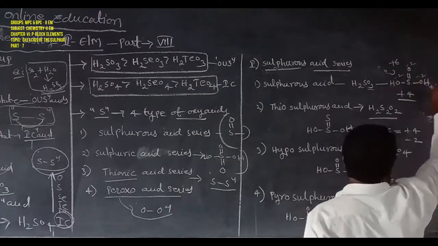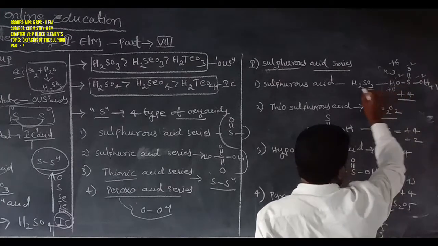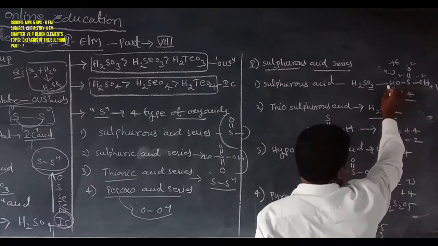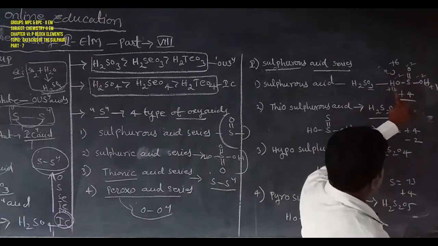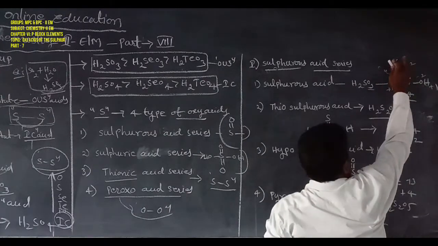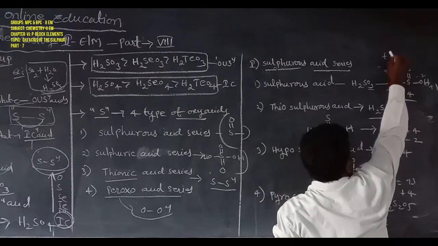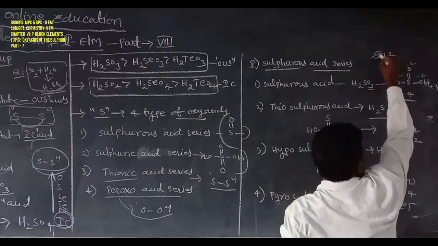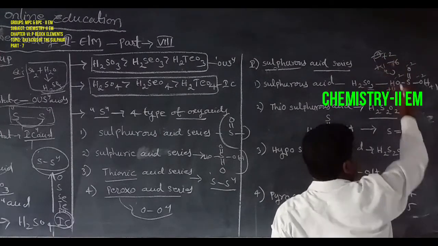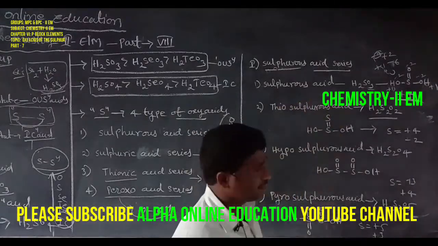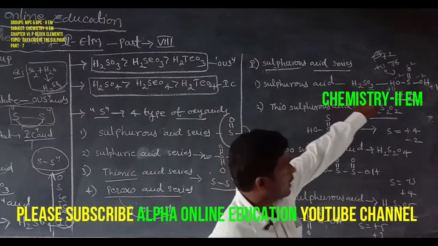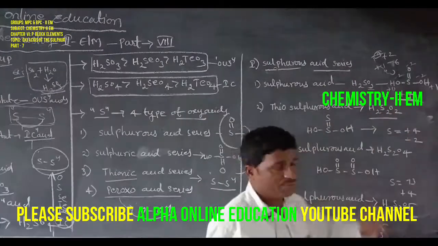Hydrogen oxidation state is +1, and the other hydrogen atom is +1. 2 hydrogen atoms and 1 sulfur atom. So the -6 plus +1 plus +1 gives +2; -6 plus 2 is -4, which turns into a +4 oxidation state of sulfur. That is sulfurous acid. The central sulfur atom has oxidation state +4.